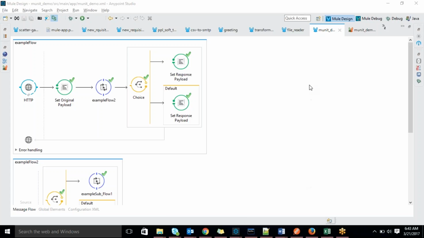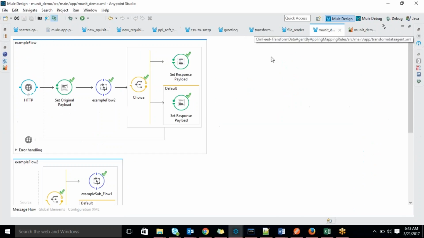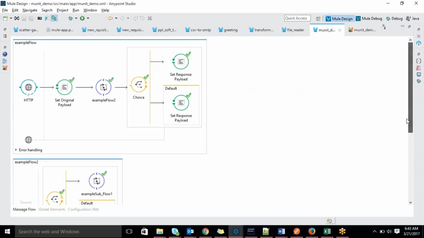Can you send me the POC? I will look into it. Okay, so just send me the POC, I will correct it and I will send it back to you.